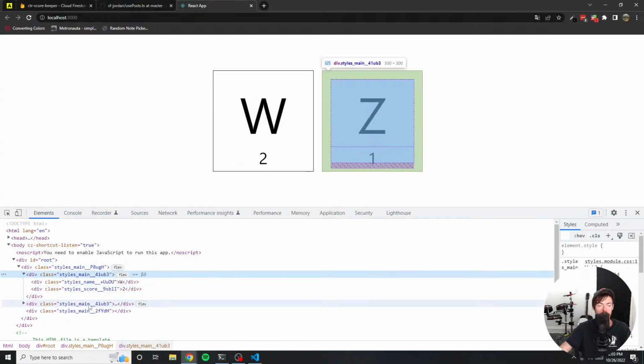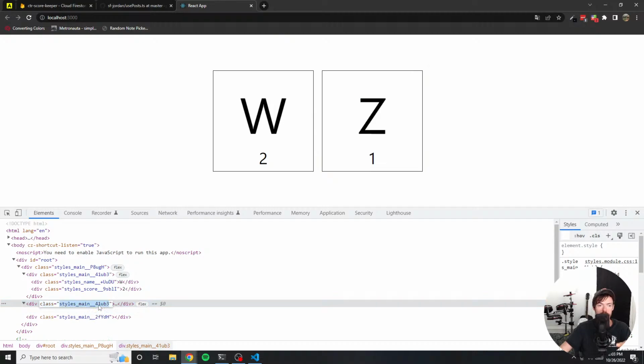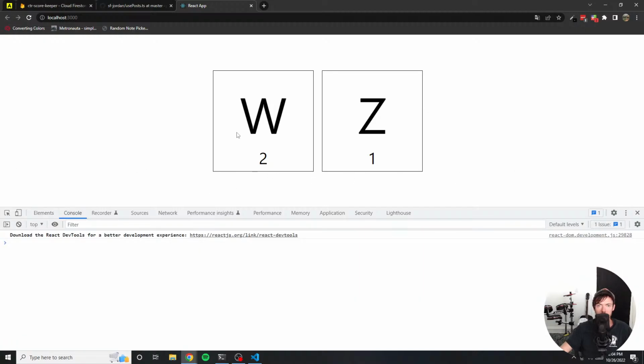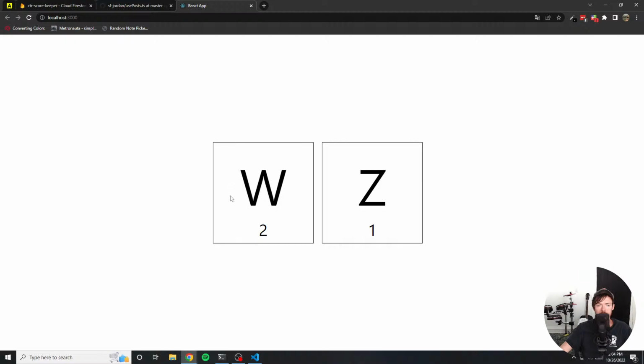You can see all these mains. These classes are inherently different because they have these unique identifiers on them, and it allows me to keep my code clean, and it's the way that I believe is the cleanest and most efficient in React. But yeah, have a look at that link and look at the documentation. But all right, continuing on.